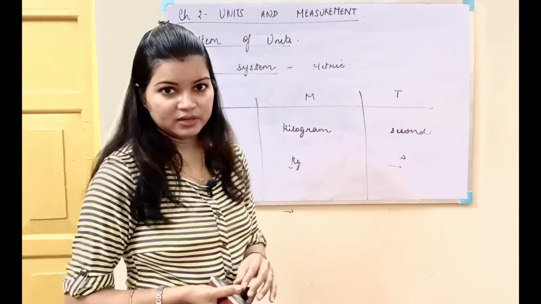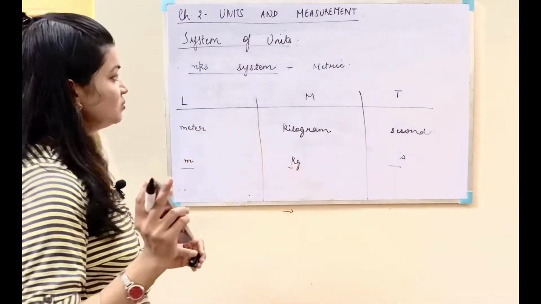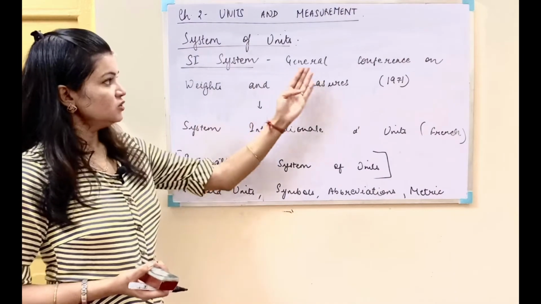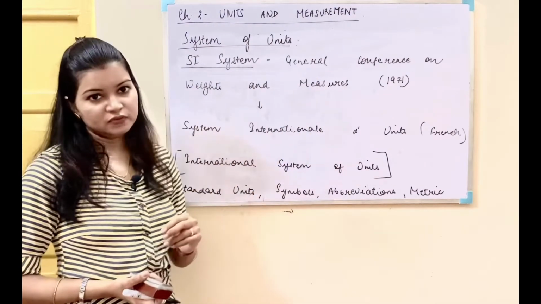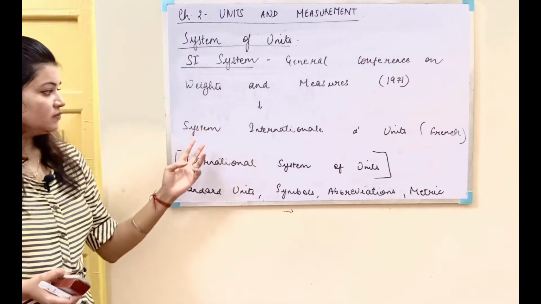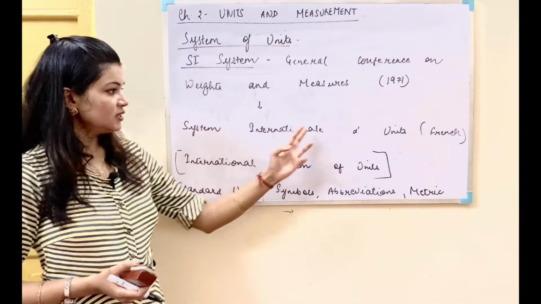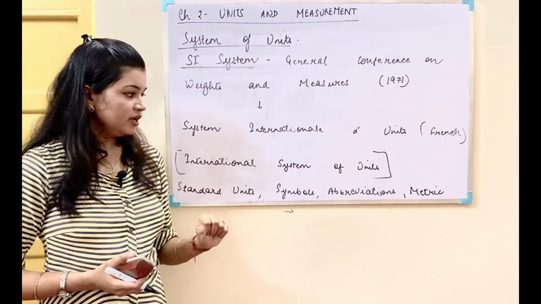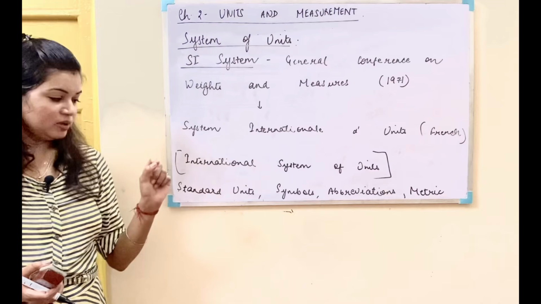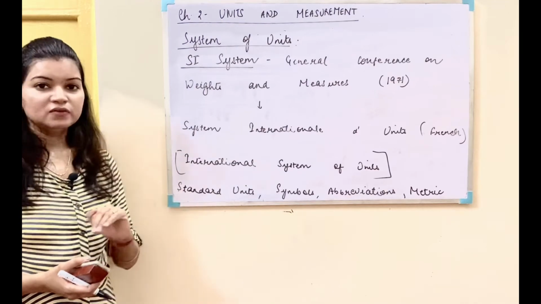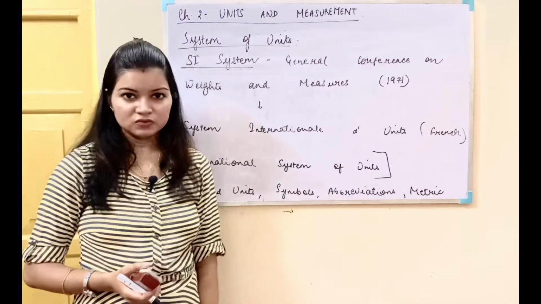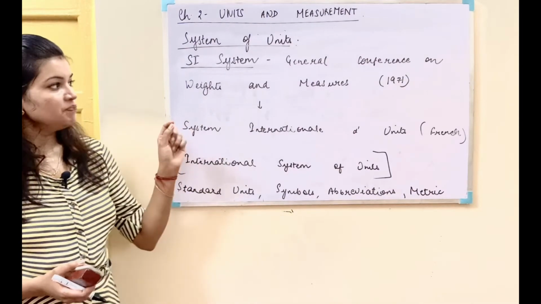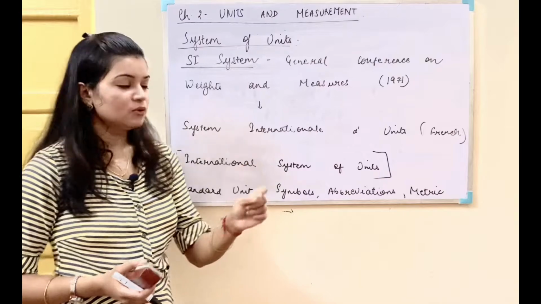Let us get an idea about the SI system of units. There was a General Conference on Weights and Measures in Geneva in 1971, which gave the Système International d'Unités. This is the French name for the International System of Units, in which they gave 7 fundamental or base units. The standard units were given, their symbols were given, their abbreviations were given. It was a metric system of units, and this is the internationally accepted system of units.